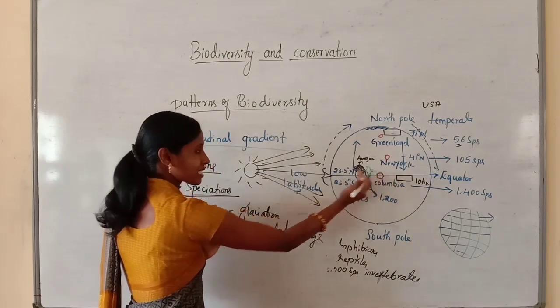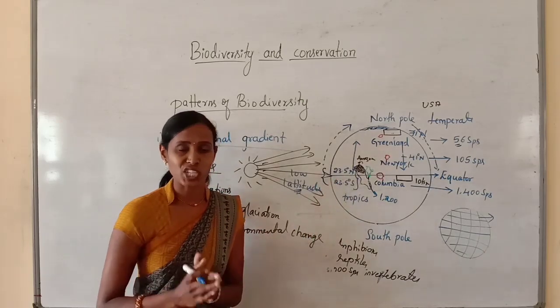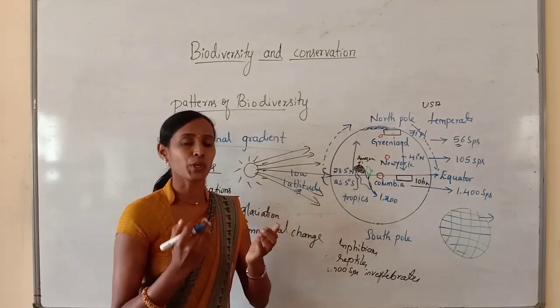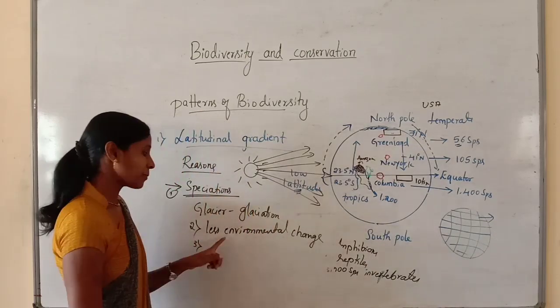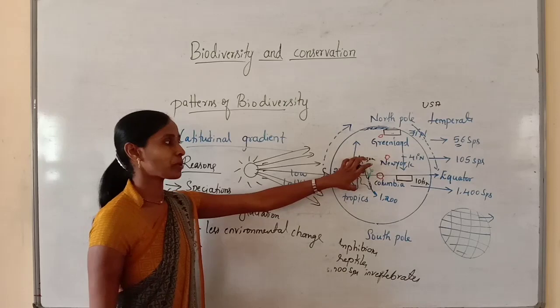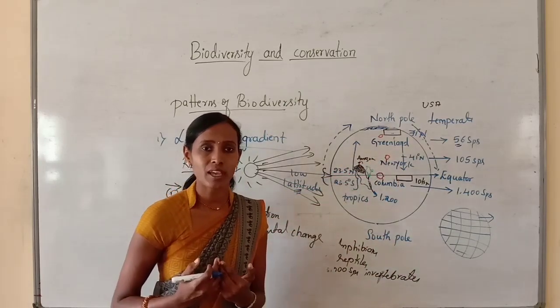The equator is directly exposed to the sun. That's why the equatorial or tropical region receives sufficient solar energy, so that by utilizing it, the plant species present in the tropical region can synthesize their food.